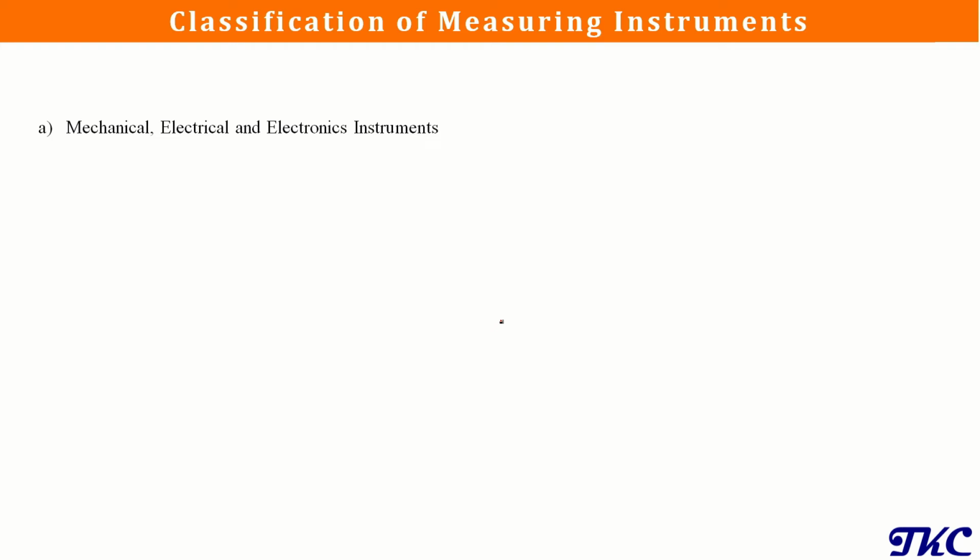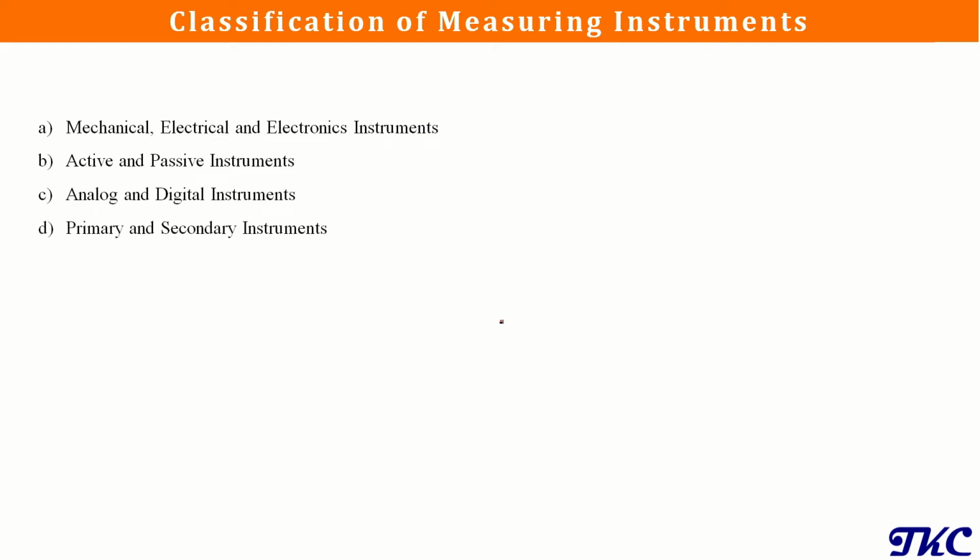Measuring instruments can be classified as mechanical, electrical, and electronics instruments. We can also classify them as active and passive instruments, analog and digital instruments, primary and secondary instruments, monitoring and control instruments. Now let's start with mechanical instruments.